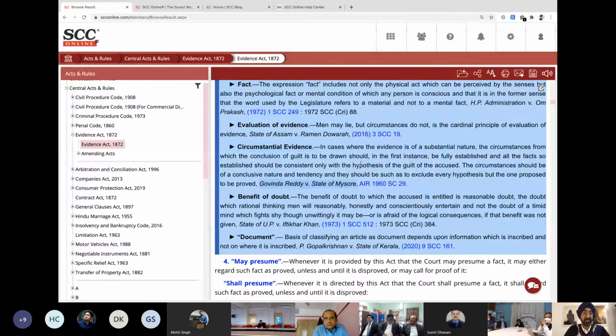What is happening over here is that there are so many judgments on circumstantial evidence that when you search for the word, you will get at least thousands of results. But how do you figure out which one is the important judgment? That becomes a challenge. So the editorial department of SCC, which makes the head notes and all, and we've been doing that for a few decades, has picked up one important judgment on circumstantial evidence, and this paragraph that you see over here is a brief from the judgment itself.